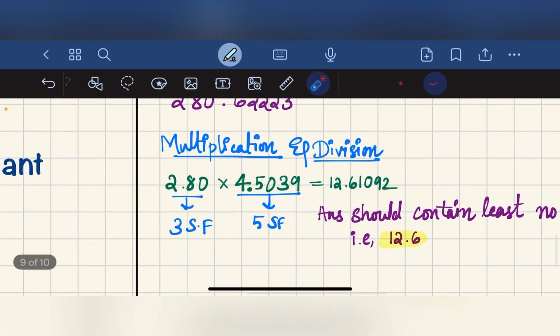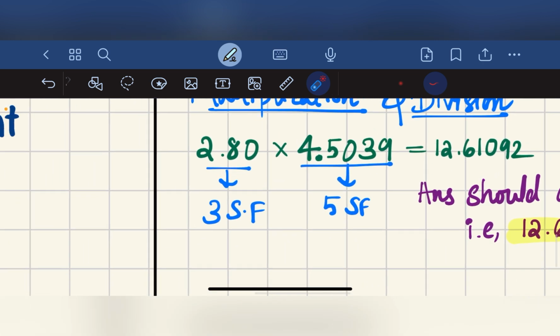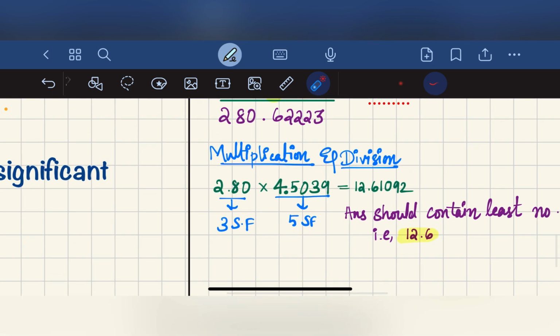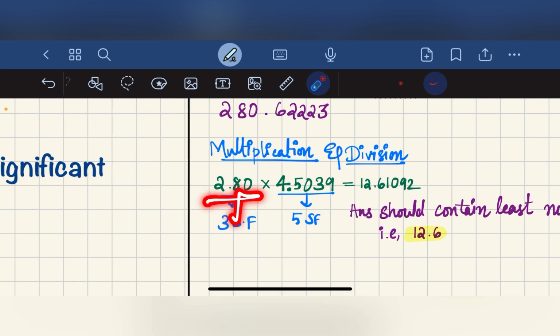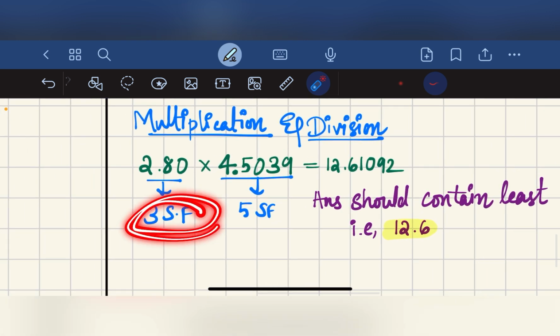And in the case of multiplication and division, we have to consider the least number of significant figures. In addition and subtraction we consider the digits after the decimal place, but in multiplication and division we have to consider the total significant figures. 2.80 has 3 significant figures, 4.503 has 4 significant figures. The real answer is longer, but the answer should contain the least number of significant figures, that is 3 significant figures, that is 12.6.